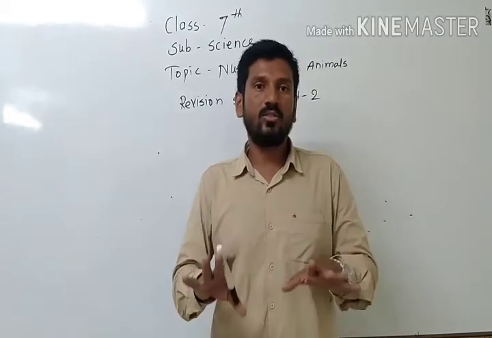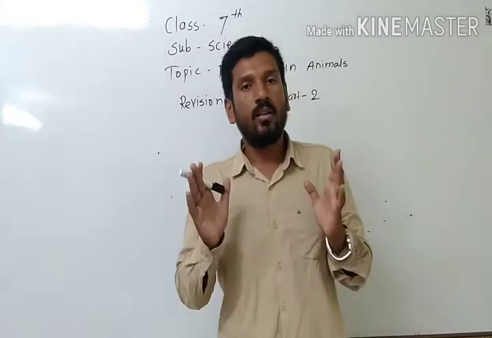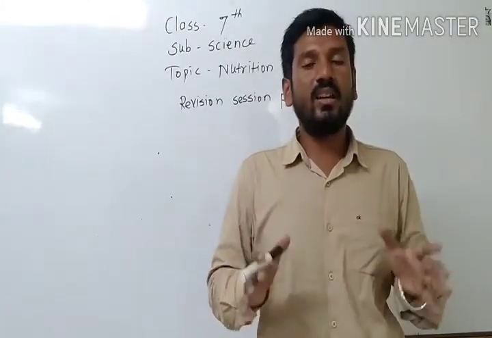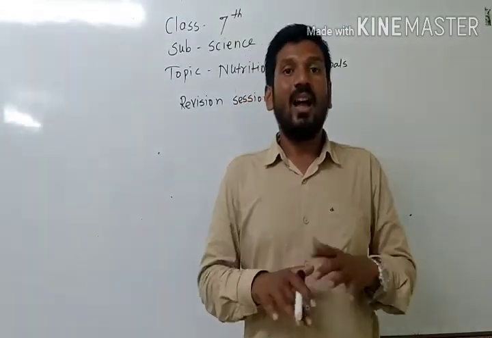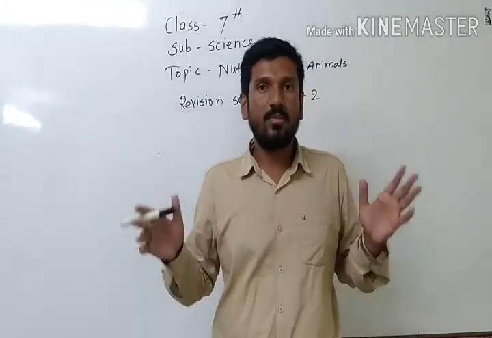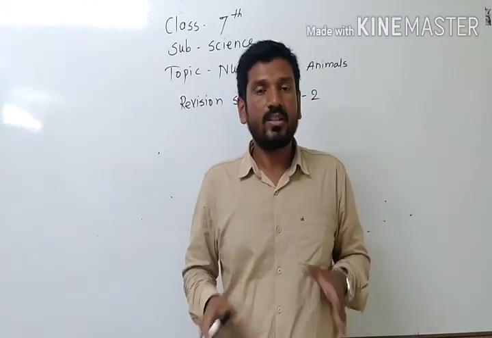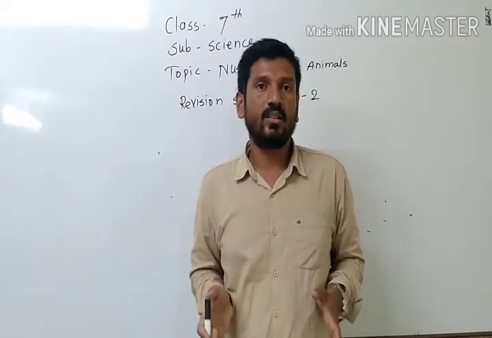And after reading also, if you are having trouble, I am there to solve it. I hope you have learned the first and second lessons thoroughly, nutrition in plants and nutrition in animals. I tried to clear all your doubts. Still, if you have doubts, we will sit together and discuss it.